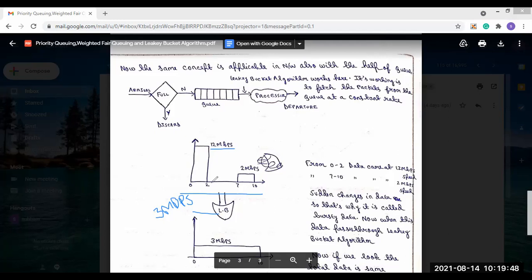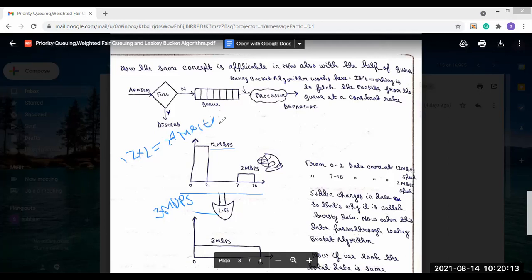From 0 to 2 seconds it is 12 Mbps, so 12 into 2 produces 24 Mbits of data.